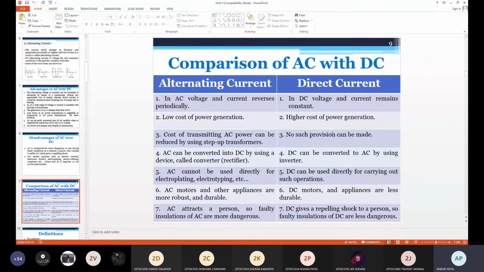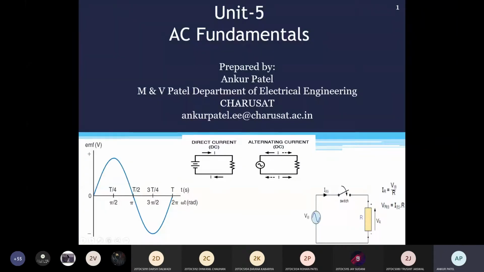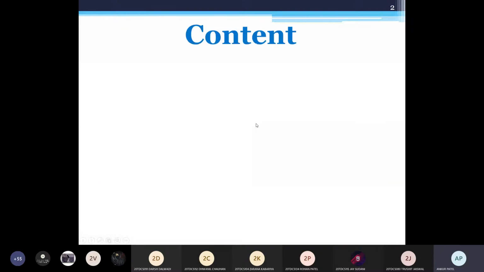Okay, firstly, I am saying there are a number of advantages of DC over AC. But why are we not using DC? Because there is no facility of step up and step down of DC power, and we can't transmit this DC power over a long distance. So that's why we are not using DC.